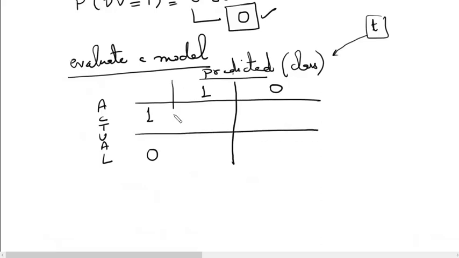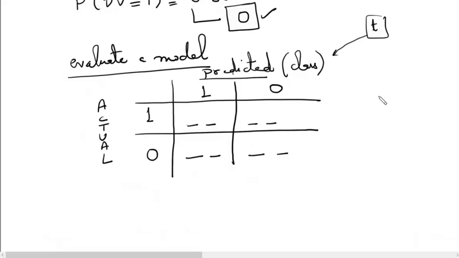So this is a two-dimensional table, and whatever counts we get, like for which of the observations the actual value was a 1 and we also predicted a 1, we will count all such observations and give that number here. Similarly, all the observations which were actual 1 but we predicted them to be 0, we will mention that count here. Similarly, all the predictions which were actually a 0 but we predicted them 1, we will mention them here. And finally, all the observations which were 0, and we also predicted 0 for them, we will mention that count here.